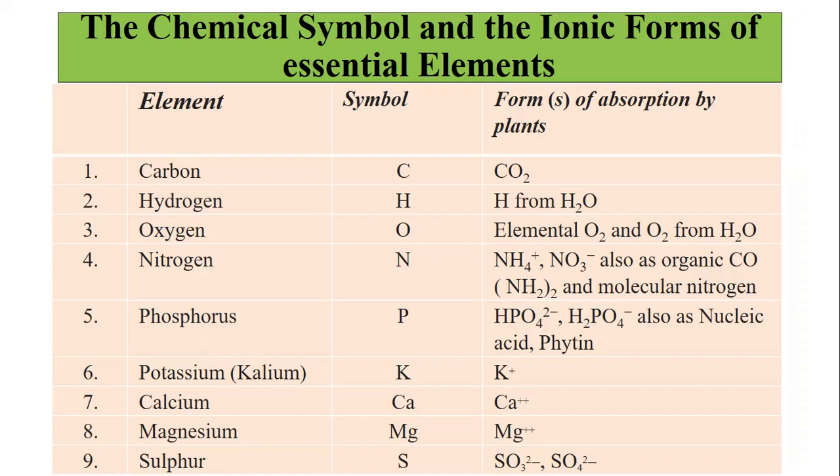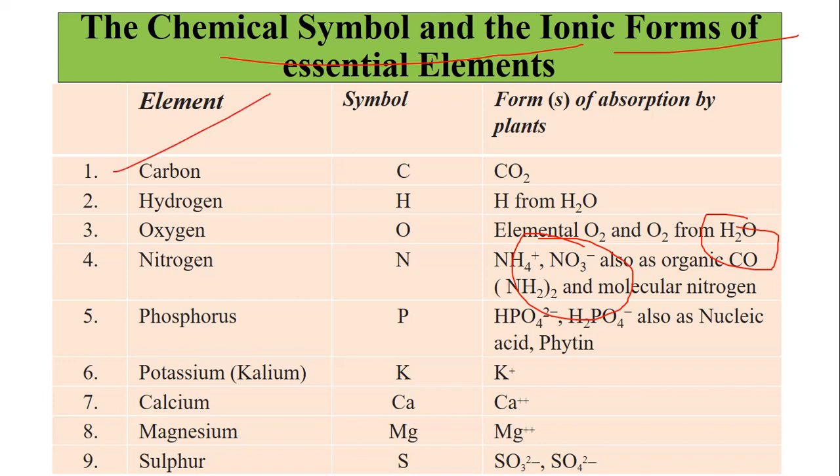Now, as I told you, 17 elements are required for the plants, which are very much necessary for the plants to grow. So we'll study the different symbols and in which form the plants take up each nutrient: the chemical symbol and the ionic forms. Ionic means, as you can see here, these are called ionic forms.